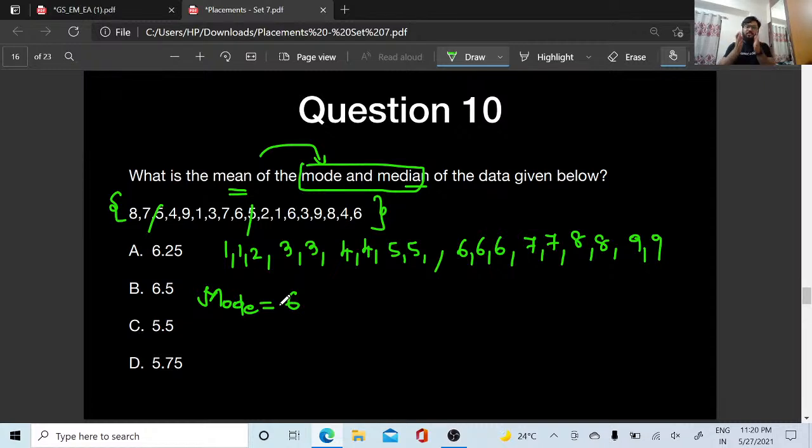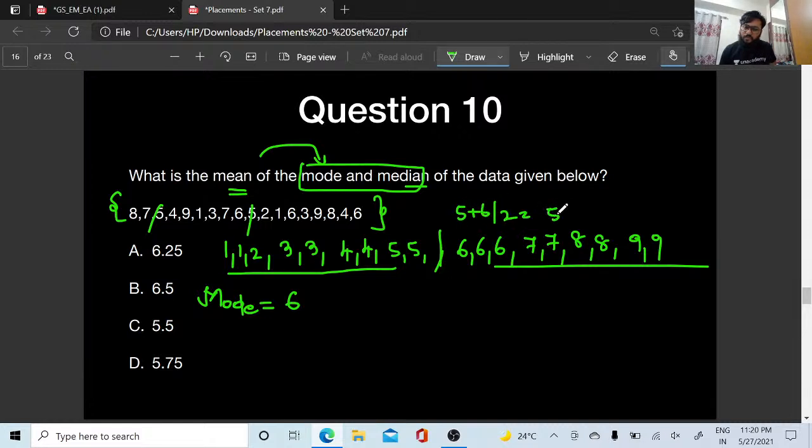What is median? Median is the middle value, right? So how many values are there? 1 2 3 4 5 6 7 8 9 10 11 12 13 14 15 16 17 18. 18 means it is between the 9th and 10th, right? So till these, 1 2 3 4 5 6 7 8. So it comes in between here, that is 5 plus 6 by 2, right? It is 11 by 2, 5.5.